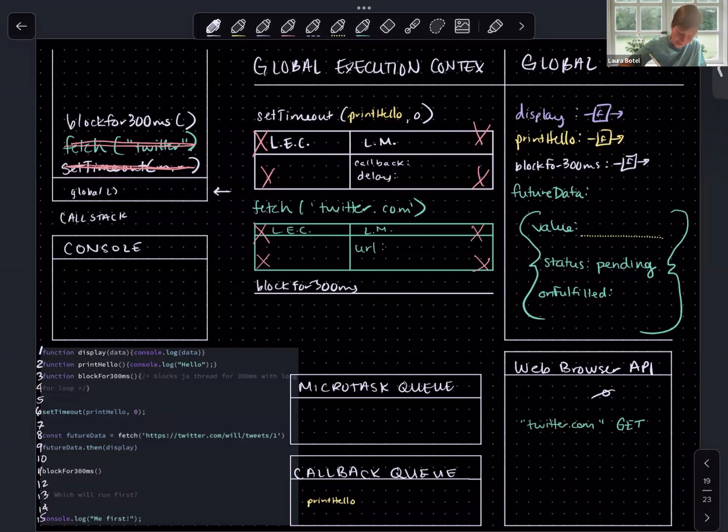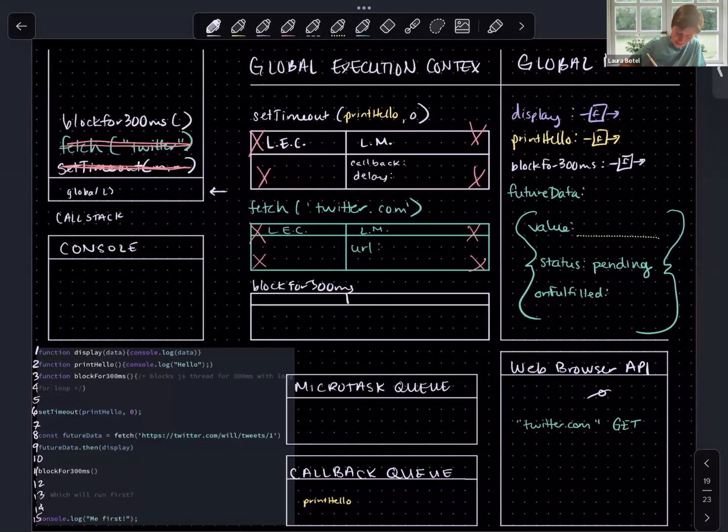Okay, the contents of this function definition are not important. What is important is that it's a long executing function. There's a lot going on in there, whatever it might be, and it is synchronous code, but it's going to take a while. So what is important to know right now is that print hello, even though its timer was 0, is still in the callback queue.